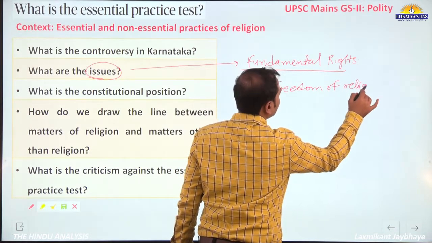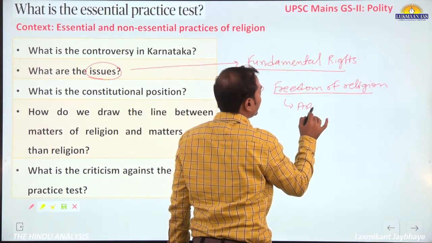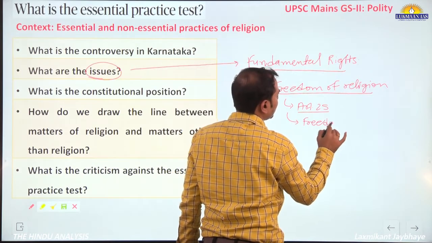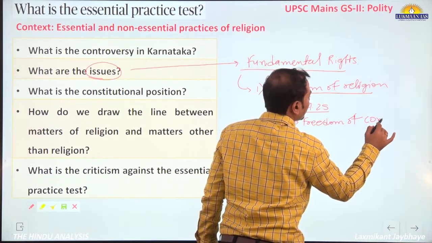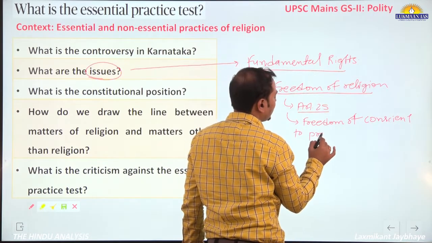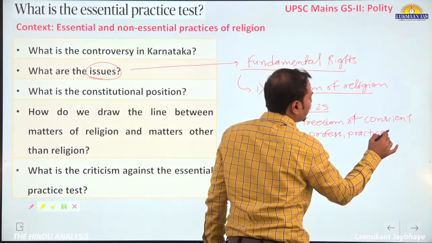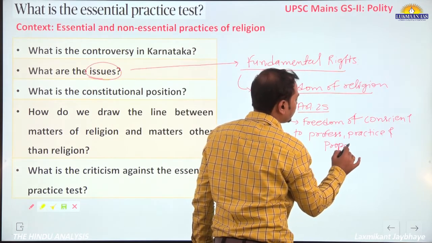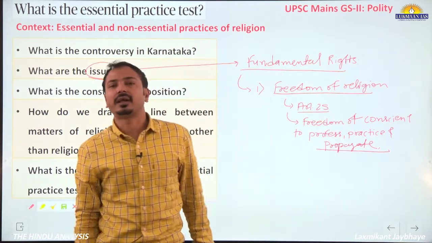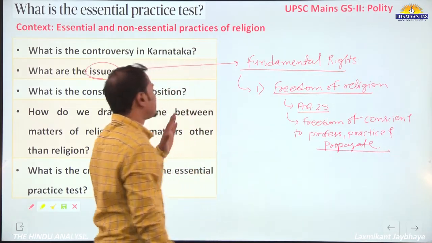Right to freedom of religion has 4 such fundamental rights, and within that, Article 25. This talks about freedom of conscience, and to practice, or we can say profess, practice and propagate one's own religion. So we can say that this is protecting individuals' right to freedom of religion. Okay, and this is the fundamental right which is at stake here.